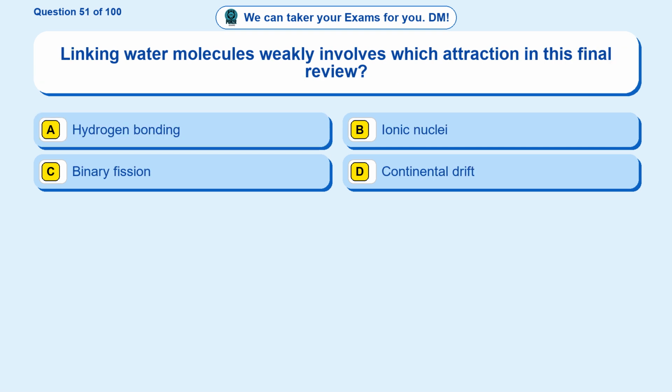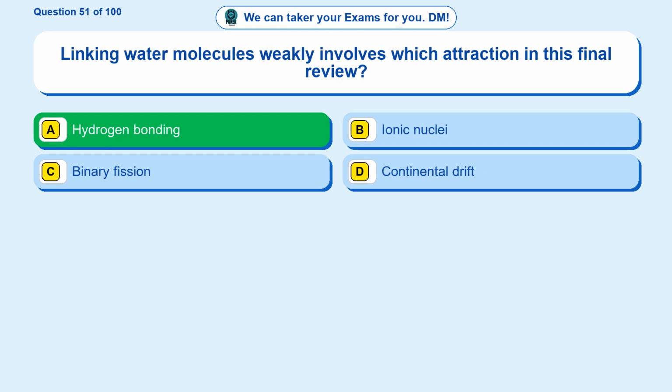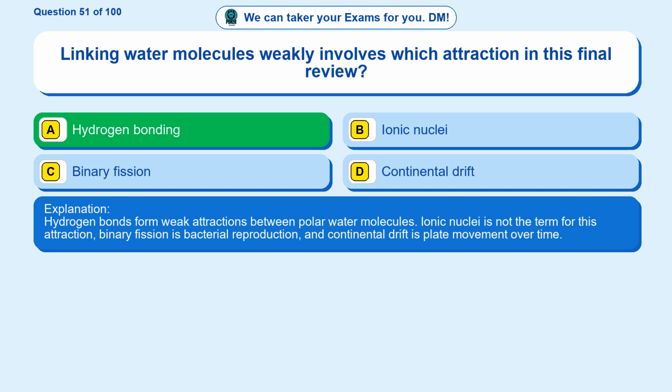Question 51. Linking water molecules weakly involves which attraction in this final review? Option A hydrogen bonding. Option B ionic nuclei. Option C binary fission. Option D continental drift. The correct answer is option A. Hydrogen bonding. Hydrogen bonds form weak attractions between polar water molecules. Ionic nuclei is not the term for this attraction, binary fission is bacterial reproduction, and continental drift is plate movement over time.